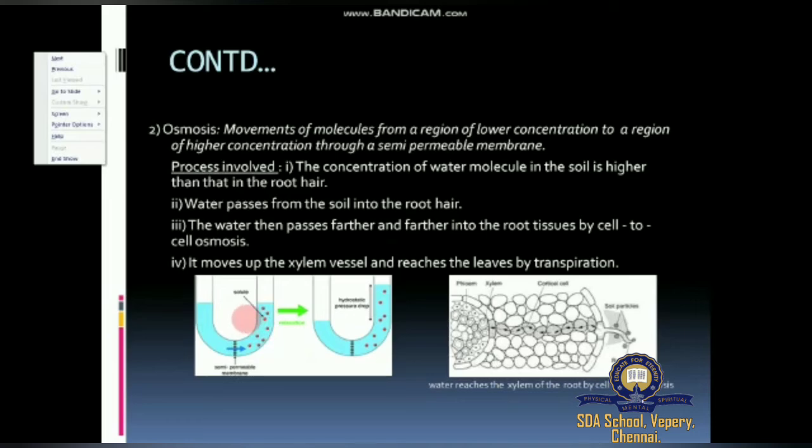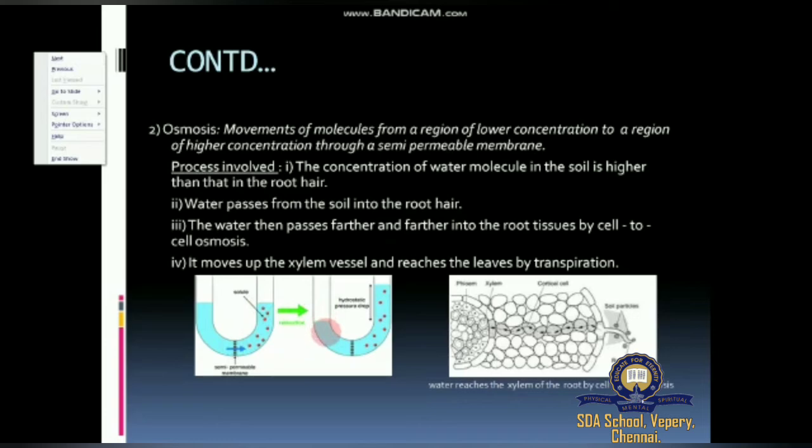This solution is present on the other half of the semi-permeable membrane. Now what happened here after a few minutes? Water moves from low concentration to higher concentration through the semi-permeable membrane. This membrane does not allow all the water, because it allows only a certain amount. See the picture, after osmosis, the water level, which initially was up to here,